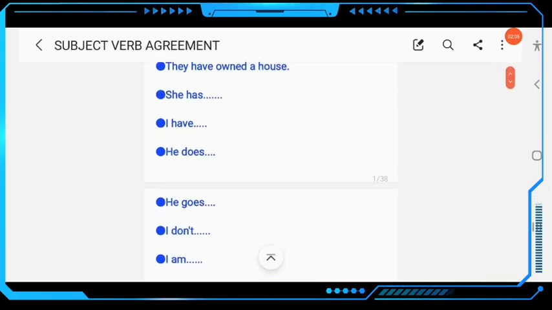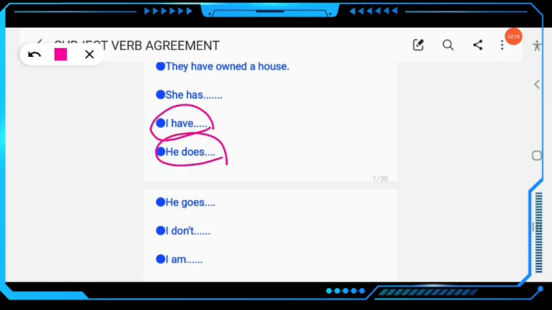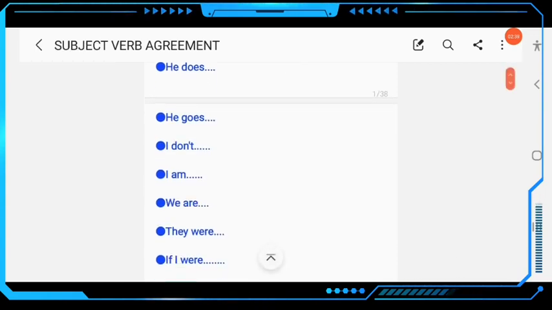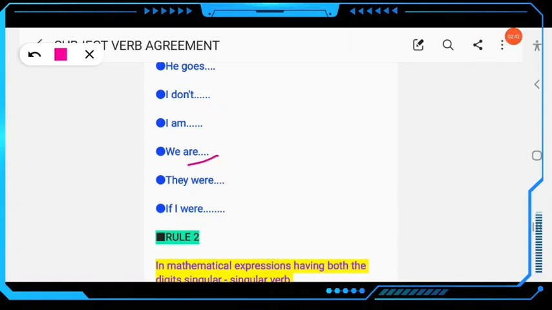Then next example, similarly I have, not "I has." Similarly, he does. Don't write "he don't," this will be wrong. He does his work. He plays cricket, he prays to God, he plucks the flower. Then he goes to school, she goes to school. Similarly, I don't, in negative form. Don't write "I doesn't," this will be wrong, I don't. Then next, I am. Clear? Then next, we are. Don't write "we is," this will be wrong, we are.